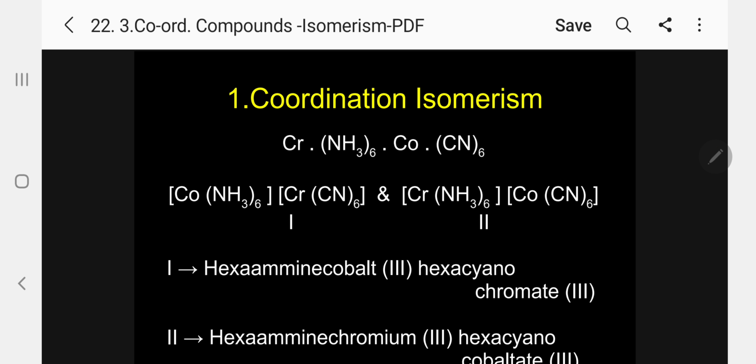Coordination isomerism is defined as follows. Please follow.